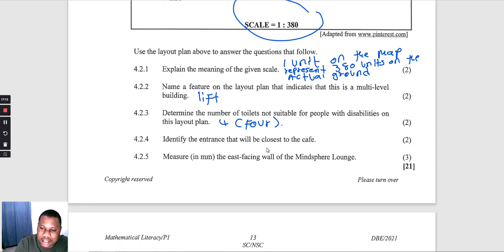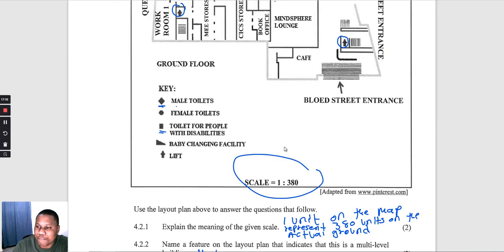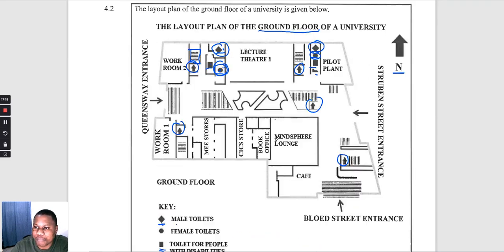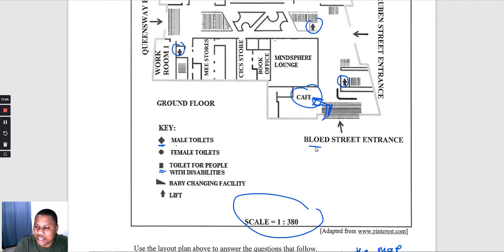Identify the entrance that will be closest to the cave. Okay, so if we check, we must look around this. So we have the Queen's Way entrance. We have, what is this one? Stubborn Street entrance. Okay, then we have the Blood Street entrance, and this is our cave. So this is the very closest entrance, because once you enter here, you will see your cave on your left.